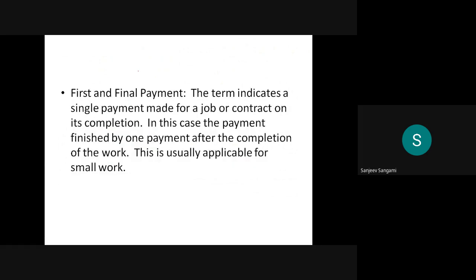The first and final payment is a term that indicates a single payment made for a job or a contract on its completion. So remember, the payment is made after completion of the project work. The payment is finished by one payment after the completion of the work. This is usually applicable for small work.